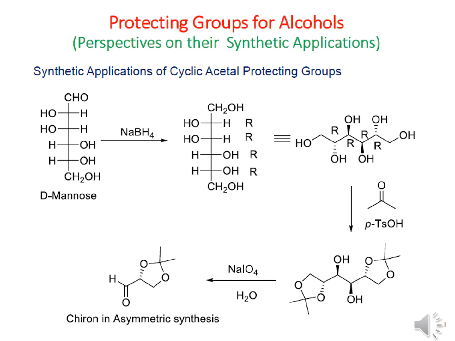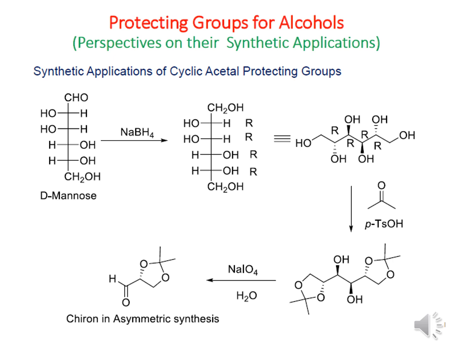Now we have another synthetic application of the cyclic acetal protecting group. Here we see D-mannose, a carbohydrate where the terminal groups are one aldehyde and another primary alcohol. Now if we give sodium borohydride, a reducing agent, it can convert the terminal aldehyde group into primary alcohol. And now we can write this in the zigzag formula where you can see the different chiral centers in the molecule.